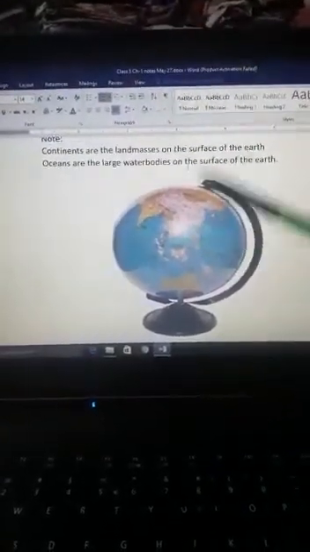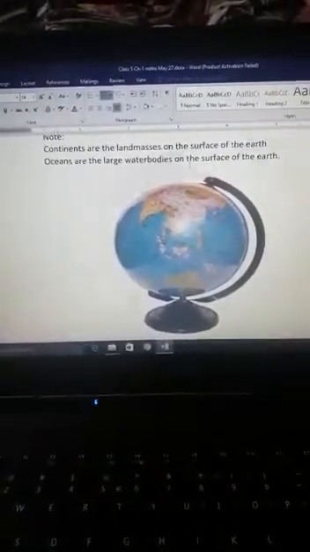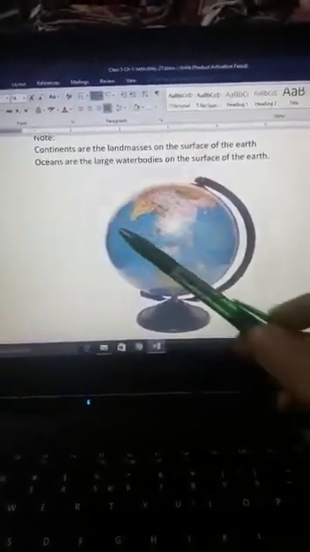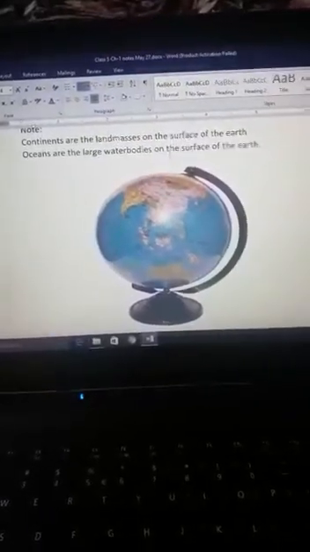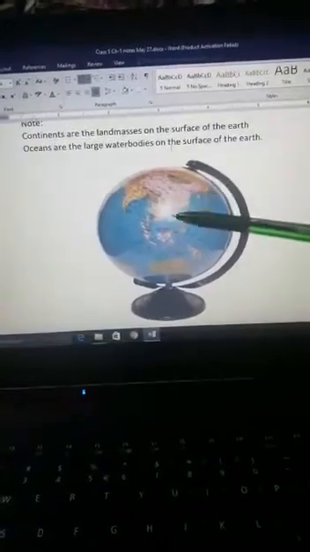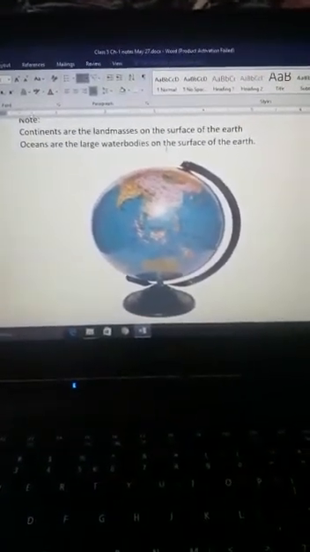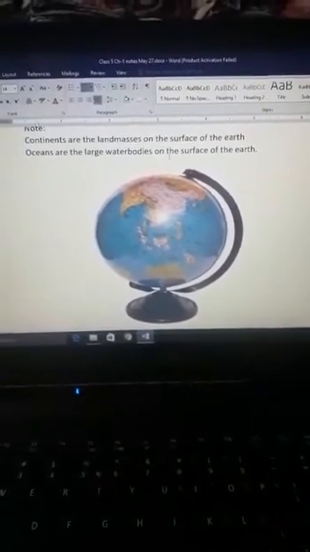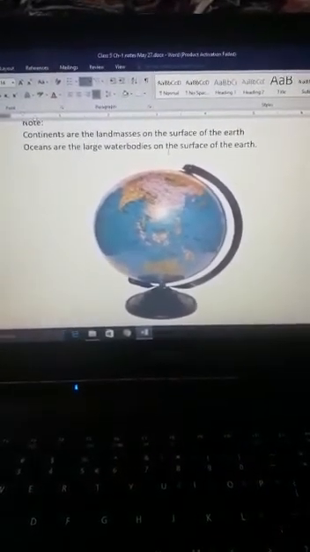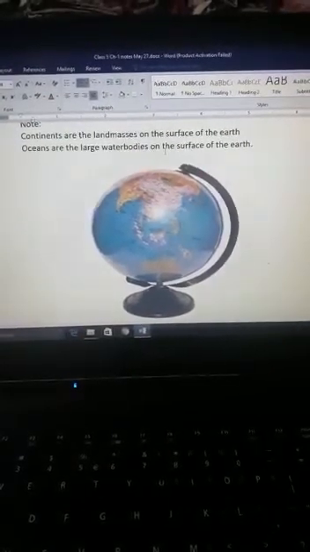So to see the other half, we have to turn it around. We can see only half of the globe at a time. But to see the other side of the globe, we have to turn it around. We cannot see the full globe at a time. So these are some advantages and disadvantages of globe.